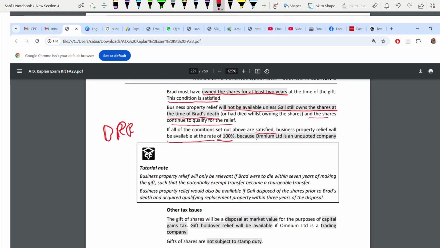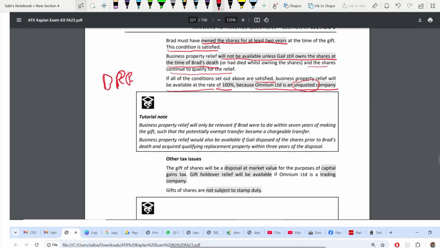Because this is an unquoted company. Unquoted is the word. If it was quoted, it would not be 100%. Okay. Now, next, the last requirement is other tax issues. You have to put a proper subheading like this. Okay, so now,